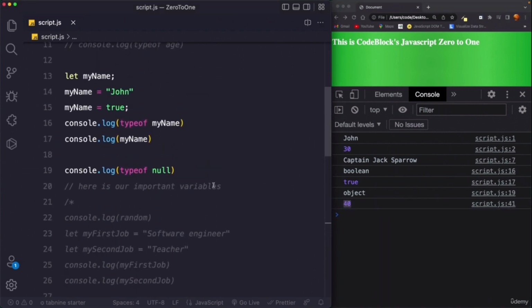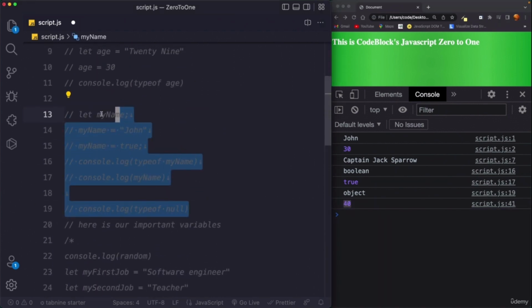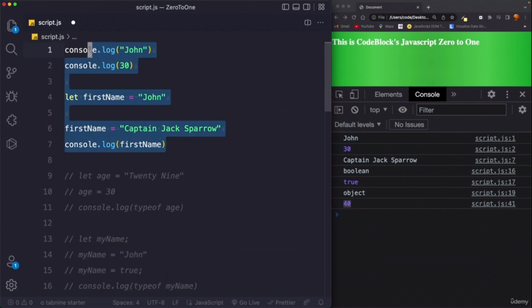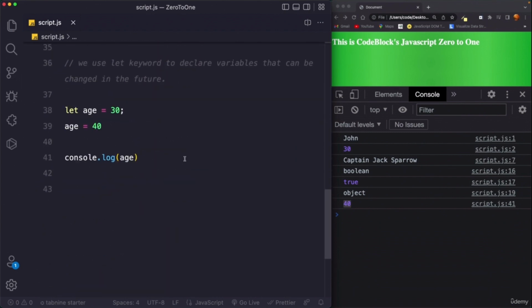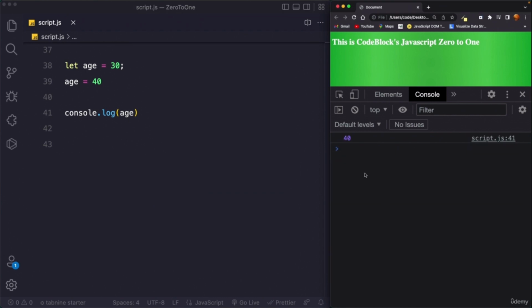Let's comment this out as well. Let's comment everything out, save this, refresh, and now we get 40. Okay, so script.js line 41, 40. So this is the let keyword.